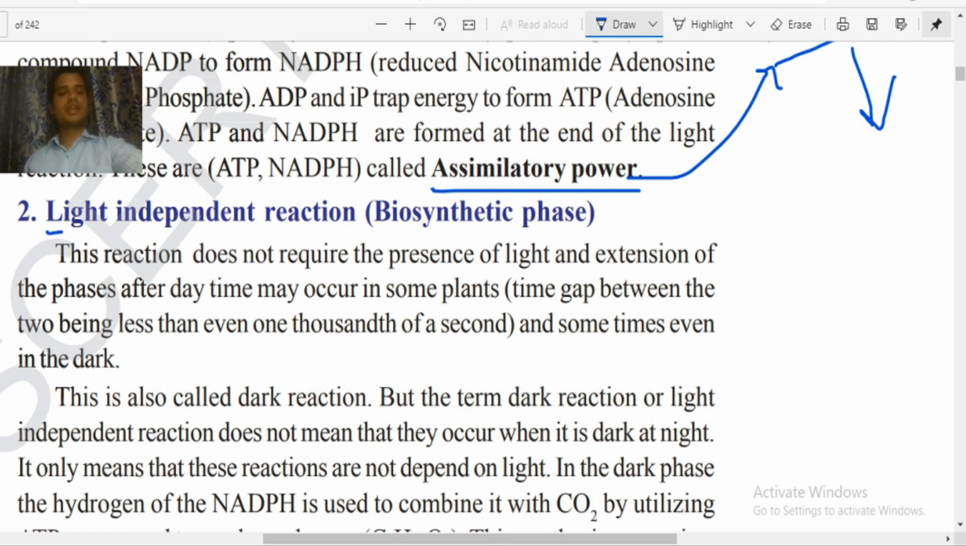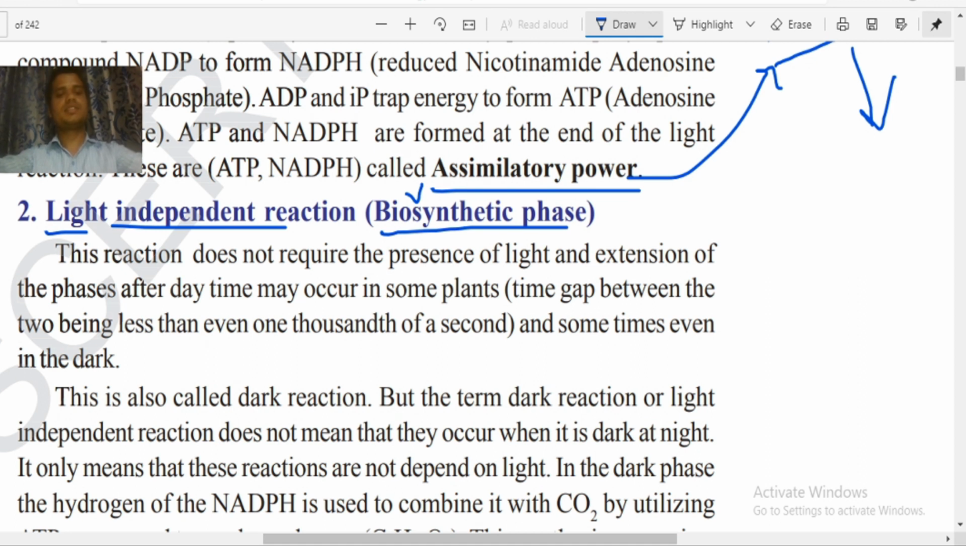So it is actually called the light independent reaction. Why? Because it does not require light. The second thing, it is also called the biosynthetic phase. Why biosynthetic phase? Because some biosynthesis also happens inside this phase. Sometimes in the examination he will not ask you to write light phase or dark phase, simply he will ask you to write the light independent phase or biosynthetic phase.